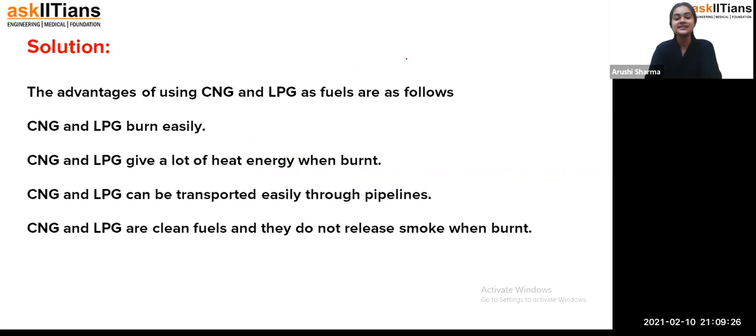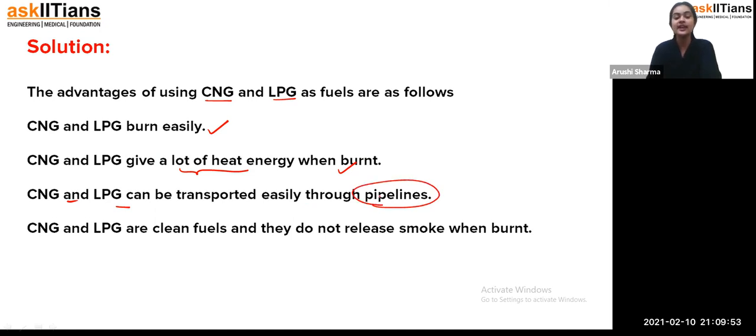Okay, now we can see some of the advantages here. The advantages of CNG and LPG as fuels are as follows: they burn easily. That means, student, if you try to burn them, they can burn very easily. You don't have to give more energy or more effort. And on burning they release a lot of heat energy. CNG and LPG can be transported easily through pipelines.